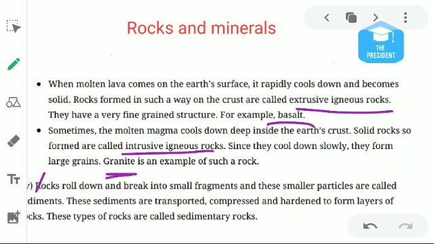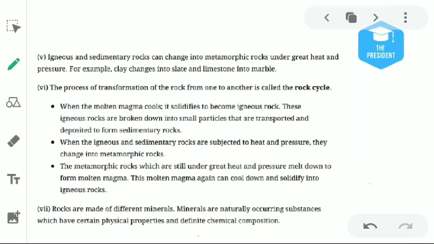Rocks roll down and break into small fragments, and these small particles are called sediments. Whenever the rocks roll down, they break into smaller particles, and when these sediments are transported, compressed, and hardened to form layers of rocks, these types of rock are called sedimentary rocks. Means, due to the change in temperature and pressure, if the igneous rocks are broken down into small particles, this is known as sedimentary rocks.